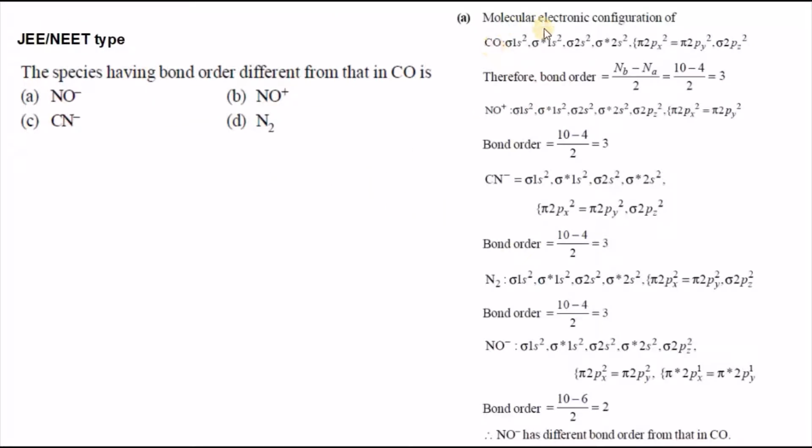We have calculated according to molecular orbital theory: carbon monoxide is 3, CN- is 3, N2 is 3, NO+ is 3, and NO- is 2. That means NO- is the answer for this question. Option A is the right answer.